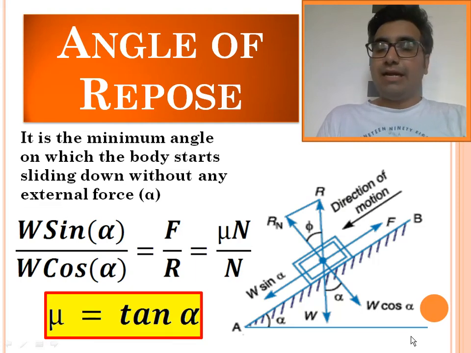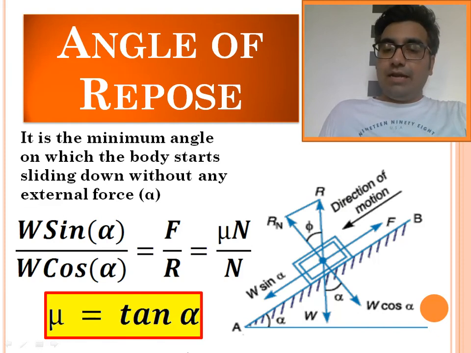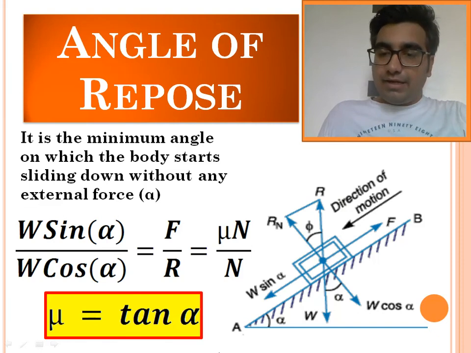I have taken the angle of repose as angle alpha, and we know that at the angle of repose the body is on the verge of motion. So the frictional force is the maximum frictional force in the static region. Is that okay, my dear friend? Now when a body is kept on an inclined surface, the weight of the body is acting vertically downward. We can resolve the weight into two components, one parallel to the inclined surface and one perpendicular to the inclined surface.